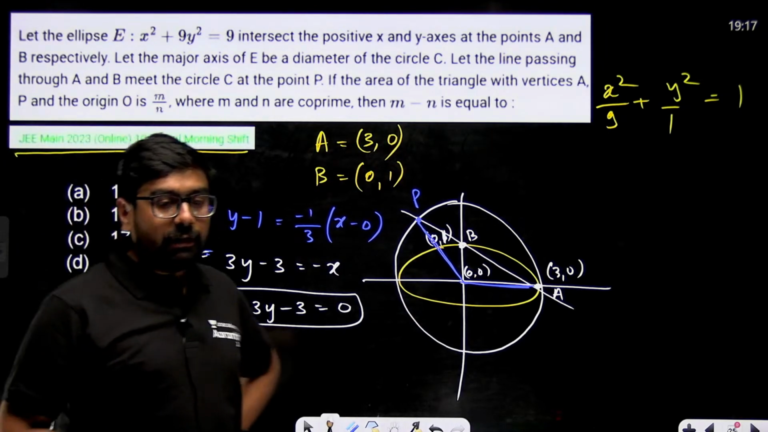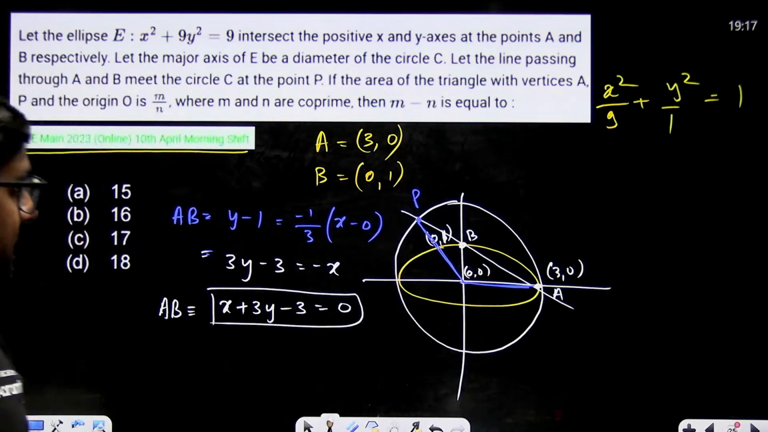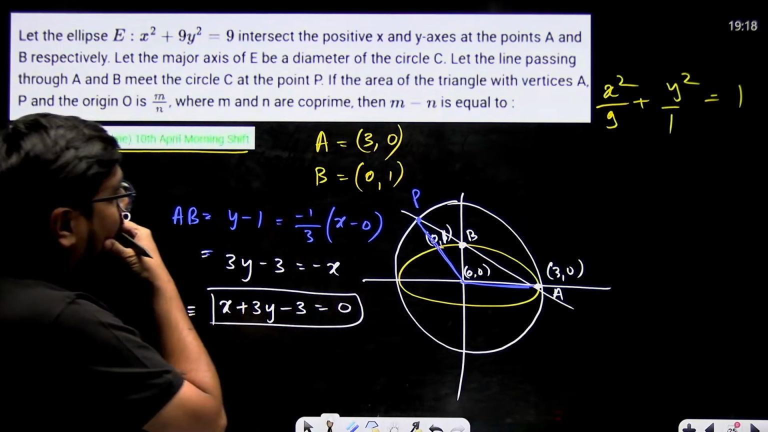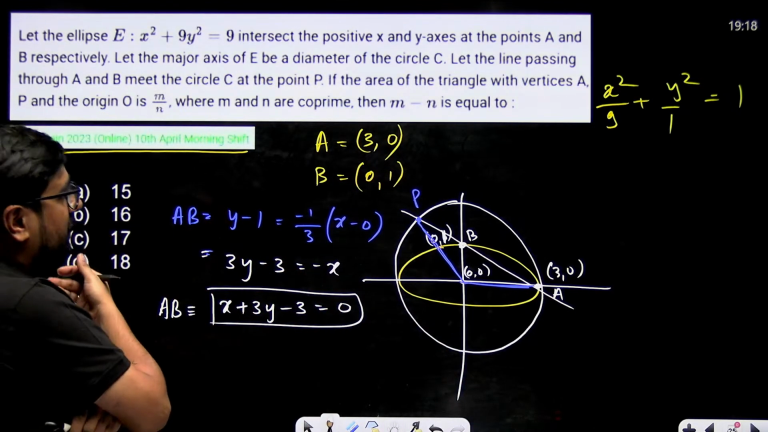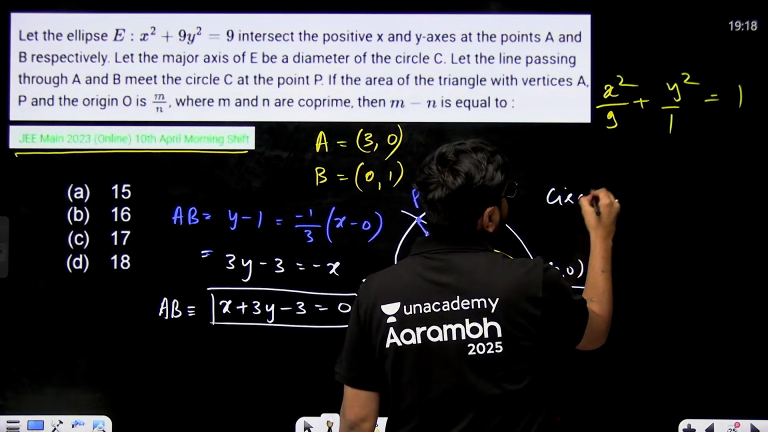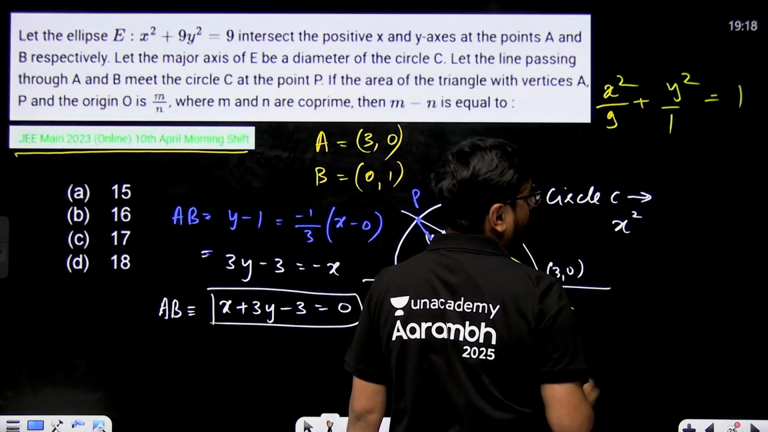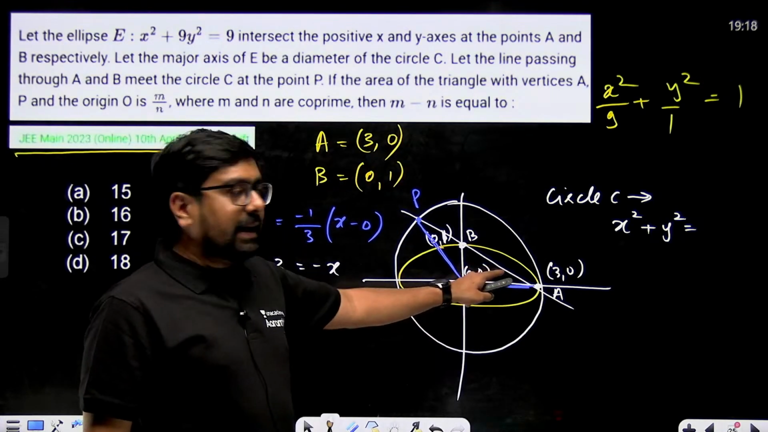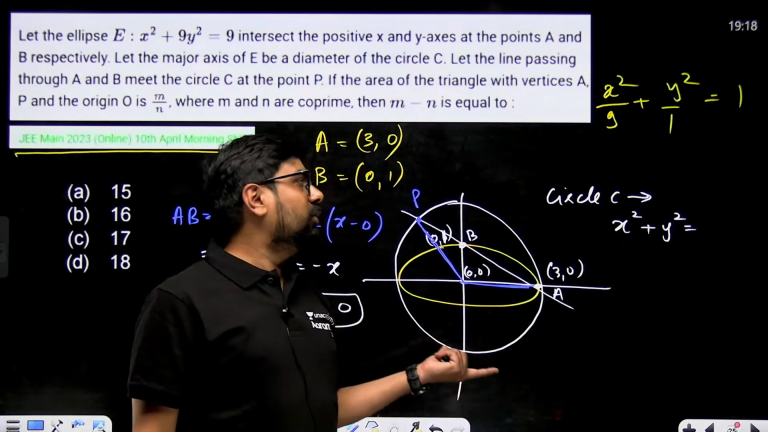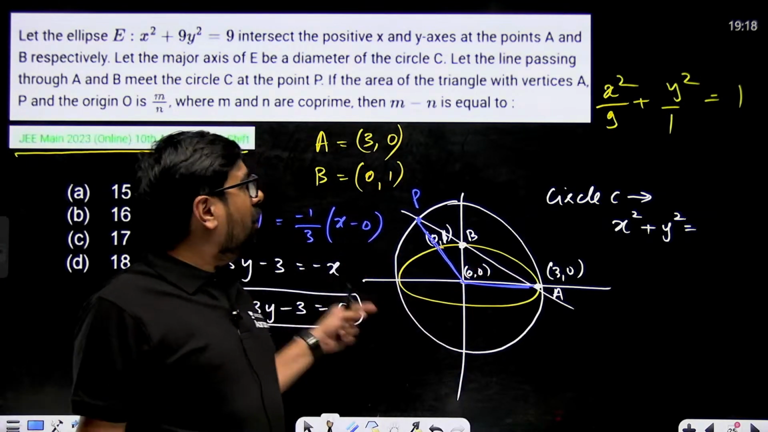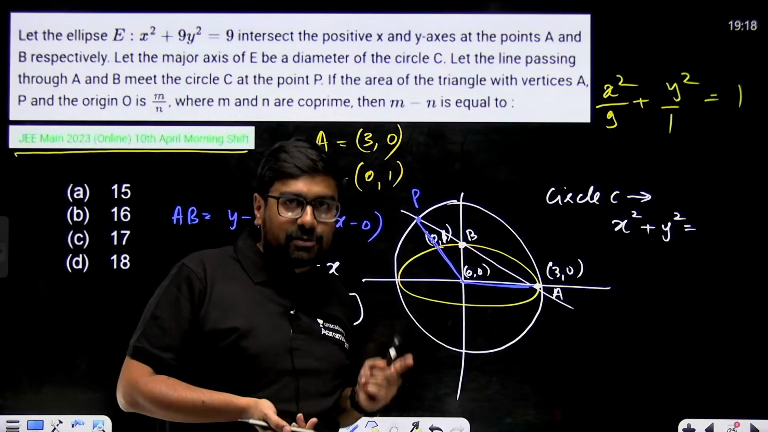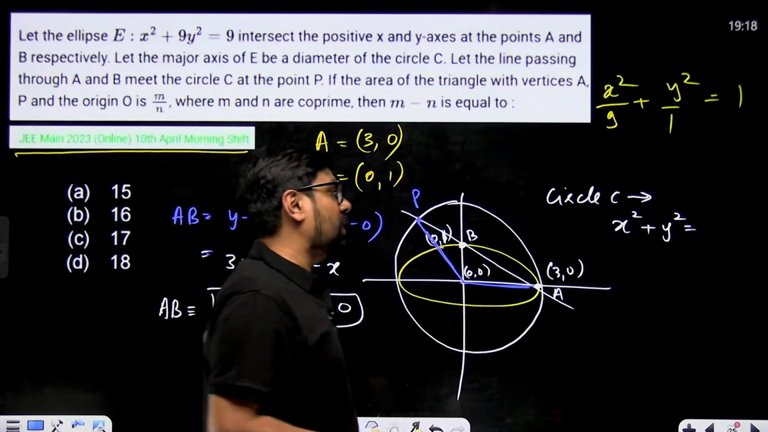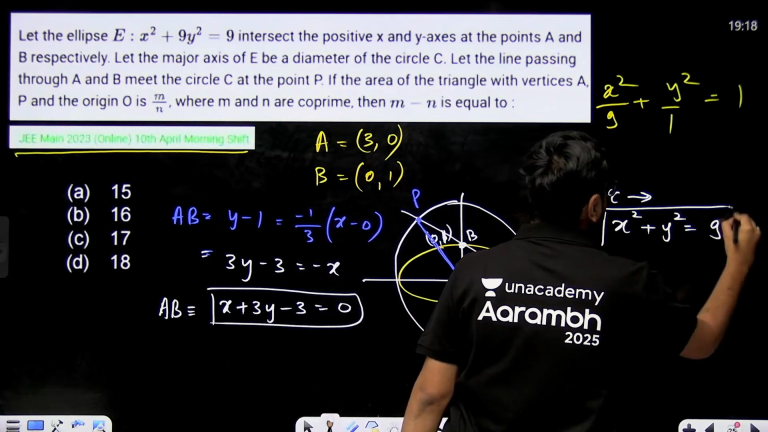Now this I should be solving with my circle. What is the equation of the circle? Circle C we can write, because the center is (0, 0), as x square plus y square is equal to r square. What will be the radius? The length of the major axis is 2a, that means 2 into 3, that means 6. Half of that will be 3. Radius is 3, r square will be equal to 9. So x square plus y square is equal to 9 will be my circle.